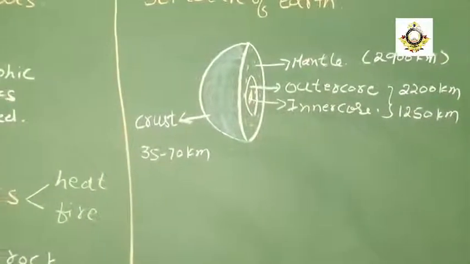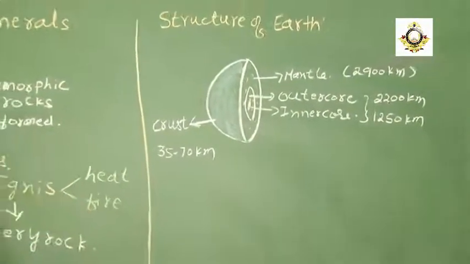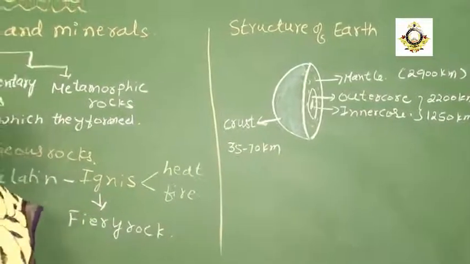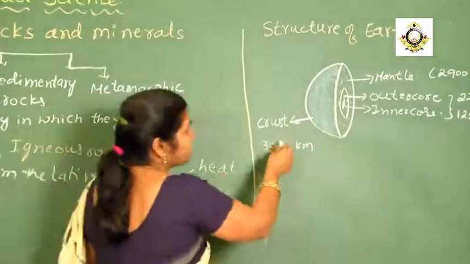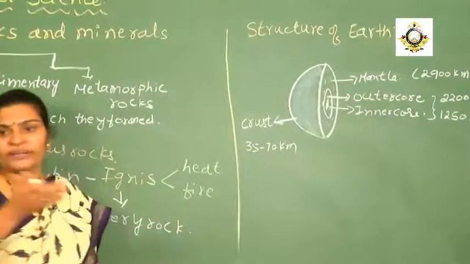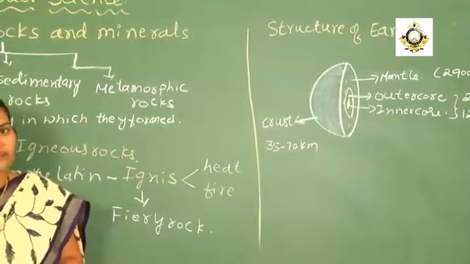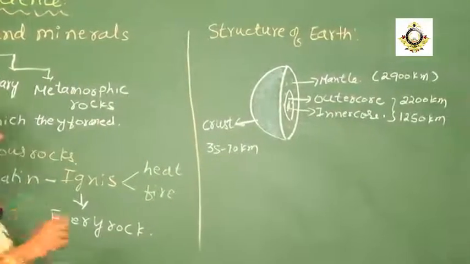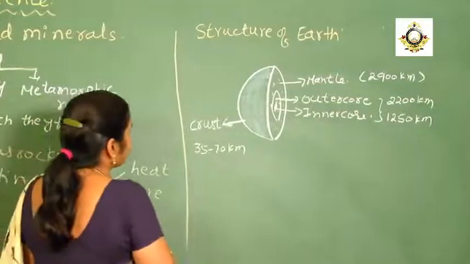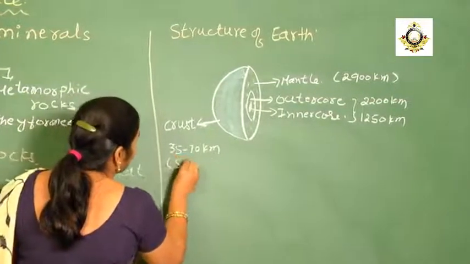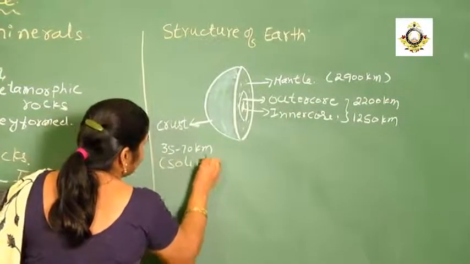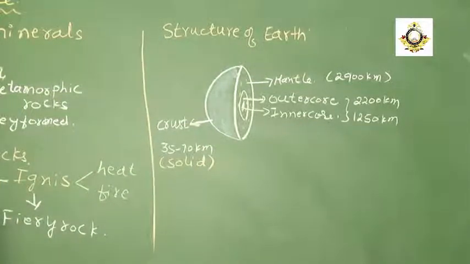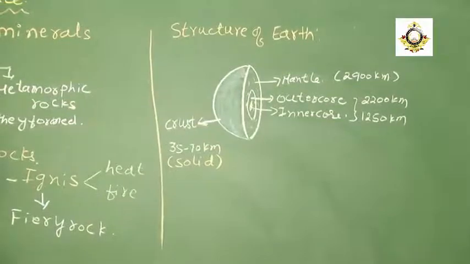Then when this is the depth of the earth, what about the things that are present inside this one? When we consider the crust, as we are going to see the outer layer of the earth, this outer layer is in the form of solid. The rocks, the soil, whatever we are going to see, that is the crust.